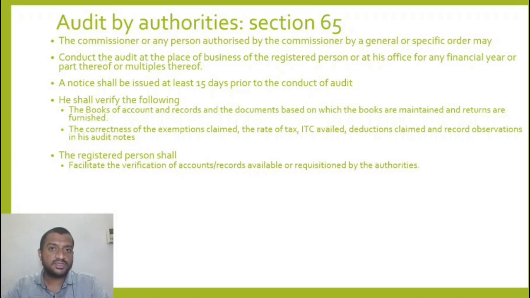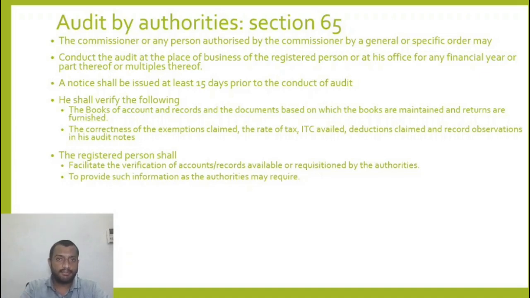So if he asks for something, he has to produce those, to provide such information as the authorities may require, to facilitate verification. So give the officer all the tools. He needs a book, give a book. He needs a pen, give a pen. To verify, if he needs a system, give him a system. So all the tools that are required for him to conduct the audit, you give him. That is the first one. To provide such information as he may require.